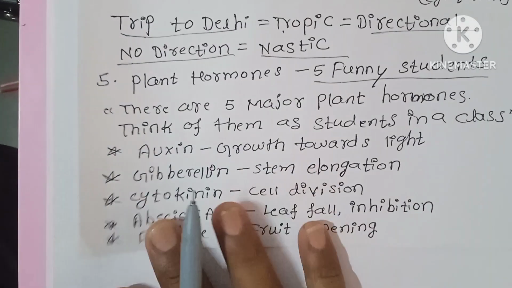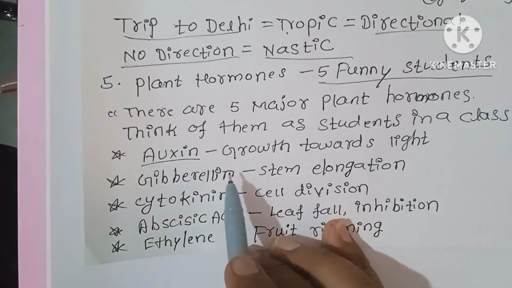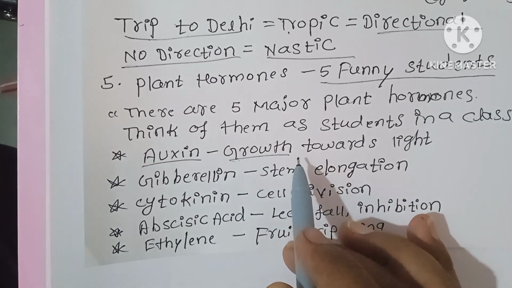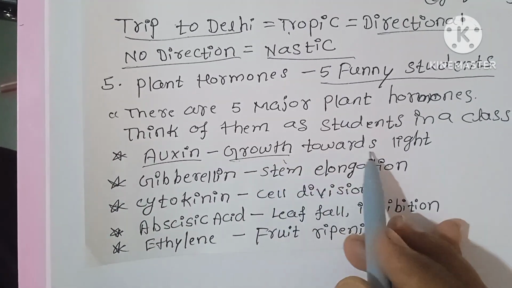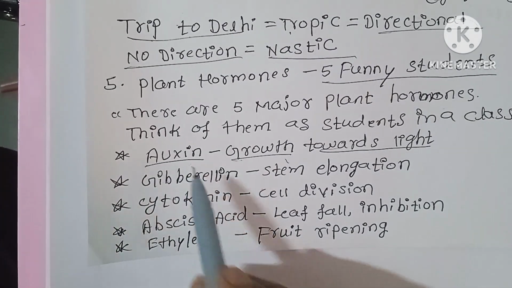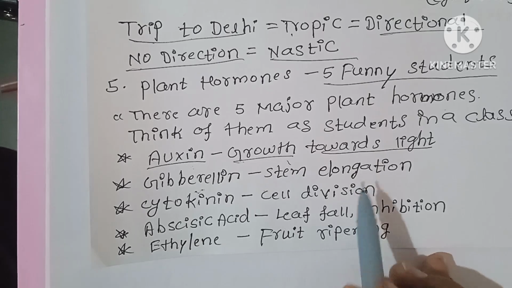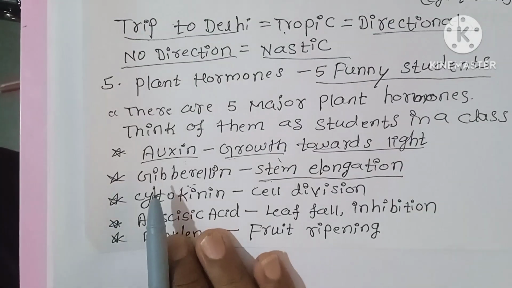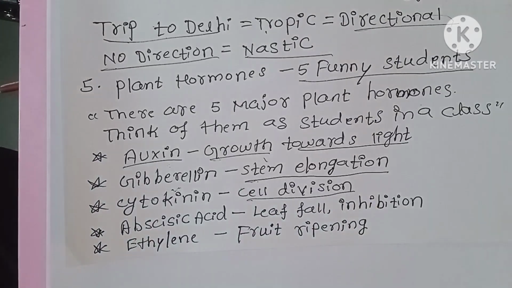What are their names? The first one is auxin, the main important point, asked in the exam. Auxin: growth towards light, direction. Gibberellin: stem elongation. Cytokinin: cell division.